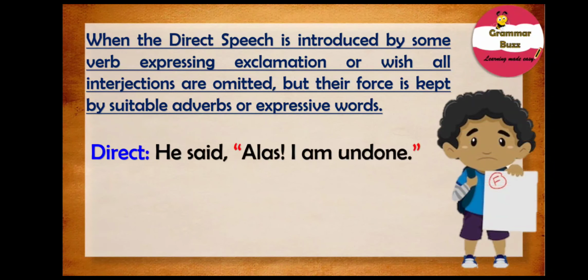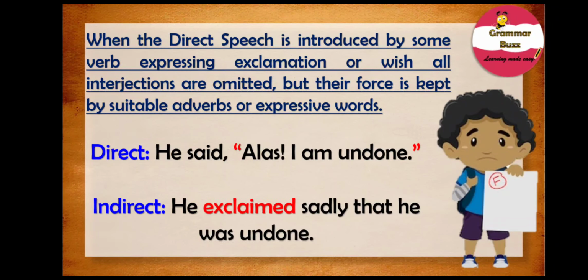And our example sentence states, he said, alas, I am undone. Note the word alas. It certainly expresses a feeling of sadness or grief. So while converting this sentence to indirect speech, we will remember to omit the interjection alas. And our sentence in indirect speech will be, he exclaimed sadly that he was undone.